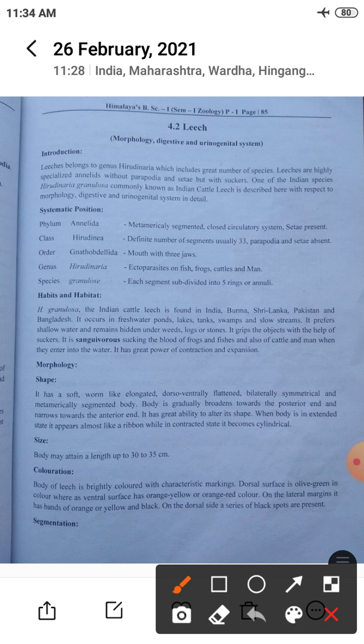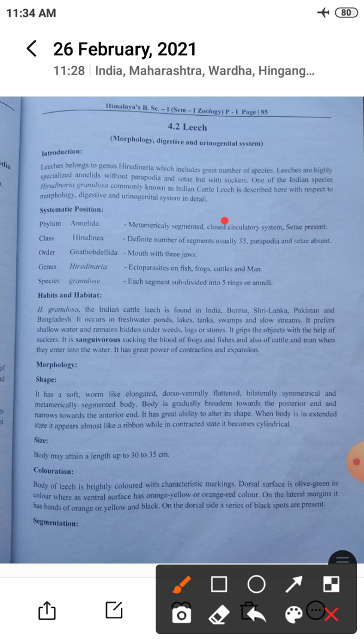Leeches belong to genus Hirudinaria. Hirudinaria is the genus and the class is Hirudinea, which includes a great number of species. Leeches are highly specialized annelids without parapodia and setae but with suckers.